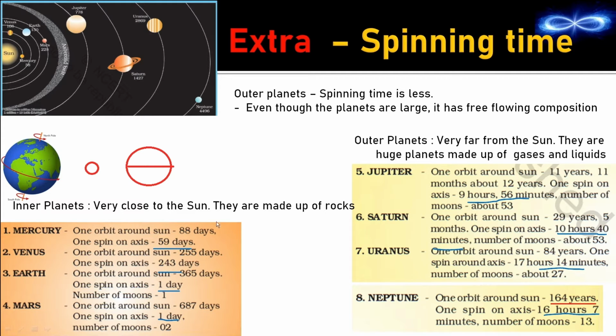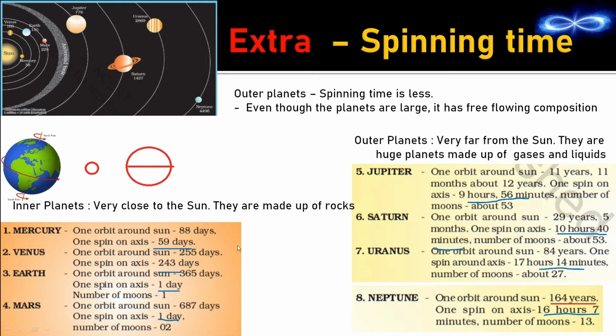Mercury, it is 59 days. Venus, 243 days. Now Earth and Mars should be very easy for you because the rotation time of these 2 planets are 1 day. Okay, Earth we know it is 1 day, and the same applies for Mars too. So Mars and Earth 1 day. Now the outer planets, that is Jupiter, Saturn, Uranus, Neptune, the time taken are in hours. That is 9 hours, 10 hours, 17 hours, 16 hours. So that means these are in days and these are in hours. These 2 are 1 day each, 59 days, 243 days.